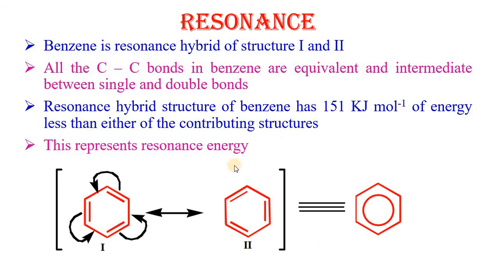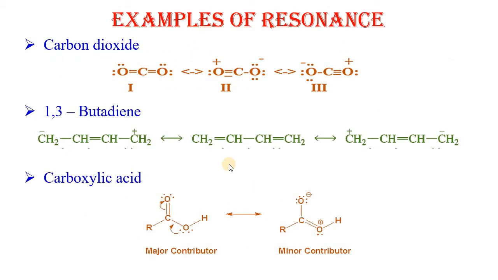This slide shows various resonating structures of various compounds like carbon dioxide, which is represented by 3 resonating structures, 1,3-butadiene, which is also represented by 3 valence bond structures, and carboxylic acid, represented by 2 resonance structures.